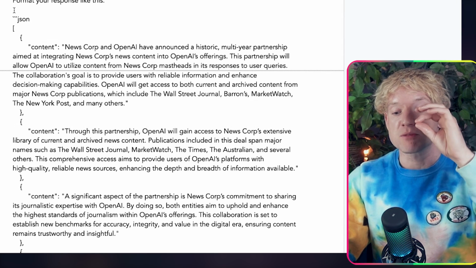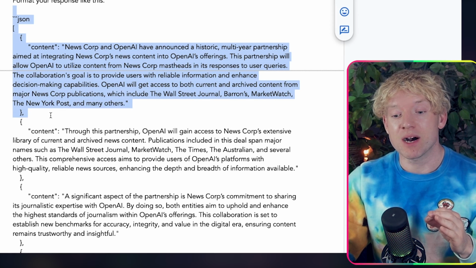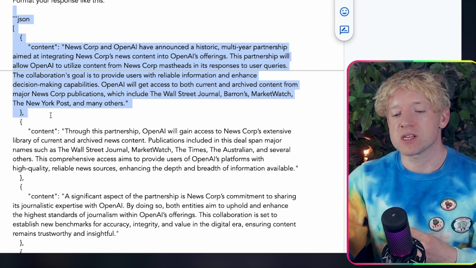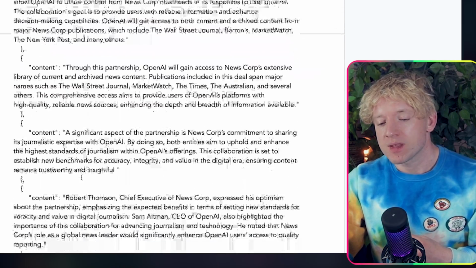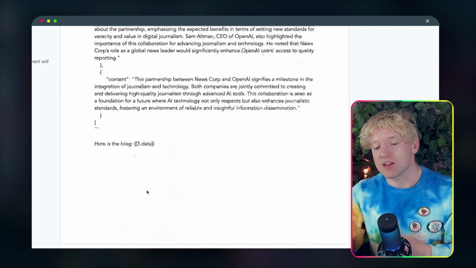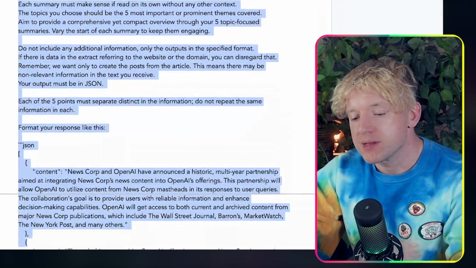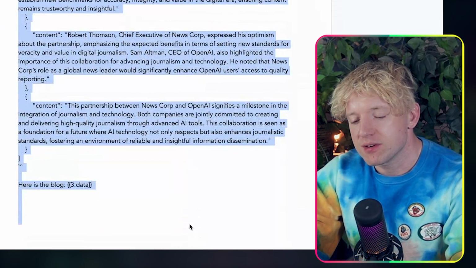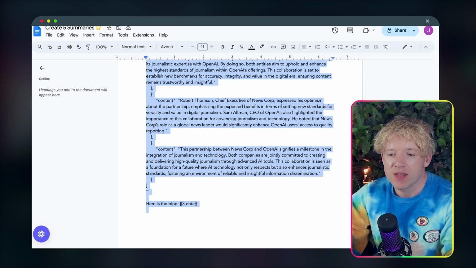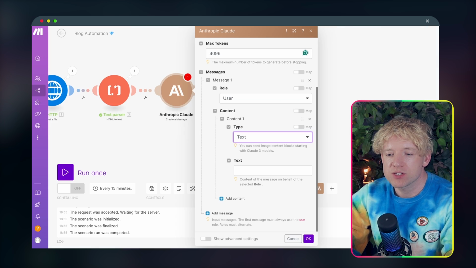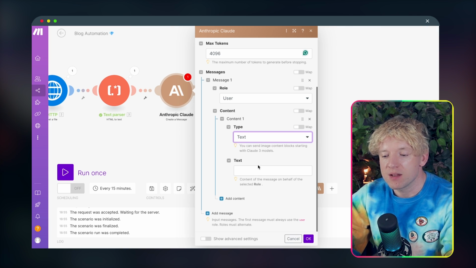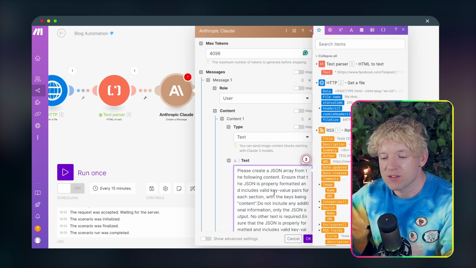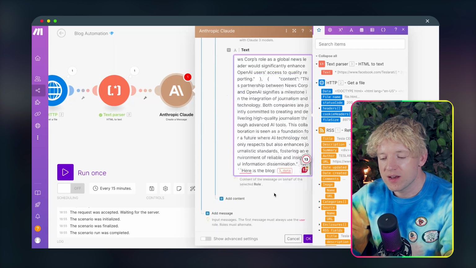Then look, we specify the JSON format of how we want this parsed out. So you see, has that there, has that there, has that there, has that there. Cool, so then what we do is we copy the whole text from this, come down, grab it, and then you're gonna head over to our automation, which is here. And then basically in the text, we just enter, boom, you see, all the way down.